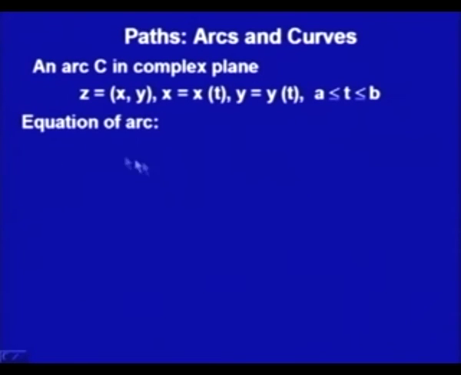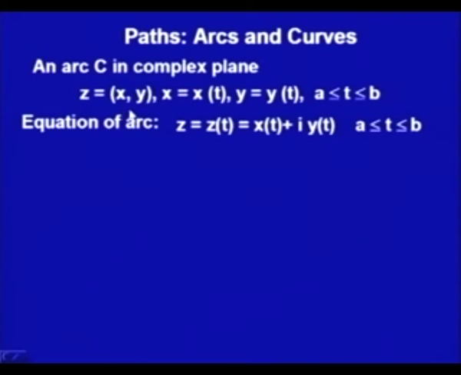The equation of the arc, in this manner, gives z as z(t). Since we are saying the points (x, y), each point z is actually x plus iy in the complex plane.